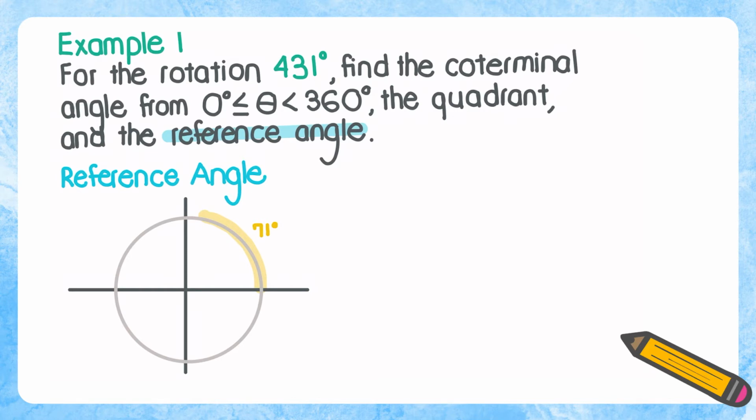So we're going to draw our reference triangle based on this 71 degrees. Our reference angle is right here. Let me call it X. And X, the reference angle, is actually 71 degrees. So thinking back to our previous lesson, remember that when we are in quadrant 1, the reference angle is actually the same as the given angle itself. And again, the reference angle is the smallest angle created by the terminal side and the x-axis.